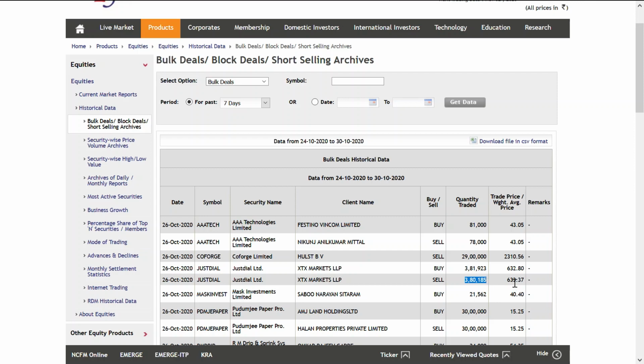So their profit per share is very small, 632.80 and 633.37, the difference between selling price and buying price, as an average price. But even though it is just about 50 paise, the quantity they bought is around 3,80,000. That quantity multiplied by 50 paise gives their profit of at least 2,16,000 rupees.